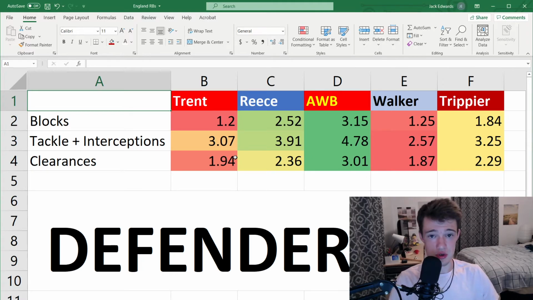If I had to predict what will happen, the 30-man squad may name as much as 4 right backs: Trent, Reece, Walker, Trippier. I wouldn't be surprised if that happens. If it comes down to it, if he has to pick 3, maybe he spoils himself and maybe wants to see Walker play at center back. He picks Trent, Walker, and Kieran Trippier. That would be my 3 to pick.